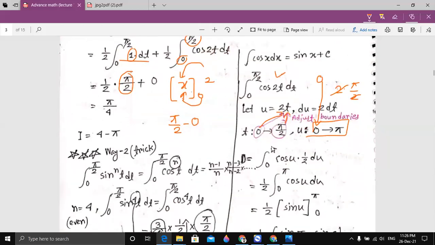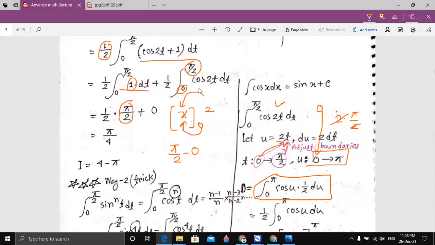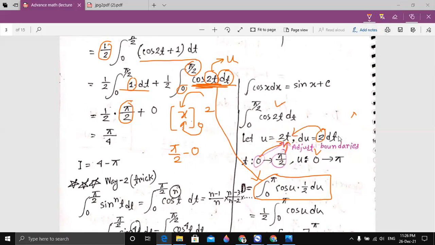So we are calculating this line here. The integration of 0 to pi of cos u, since we let 2t equal u, and half du, because if I take this 2 to the left side, dt will be half du. That's why I write half du here.